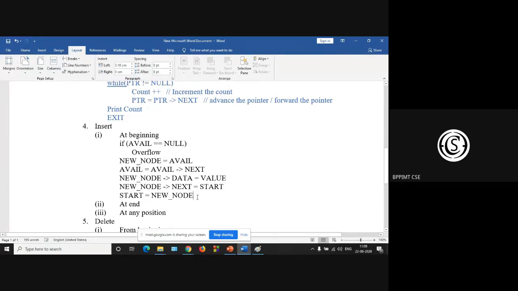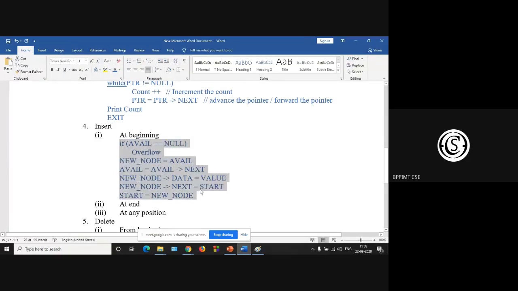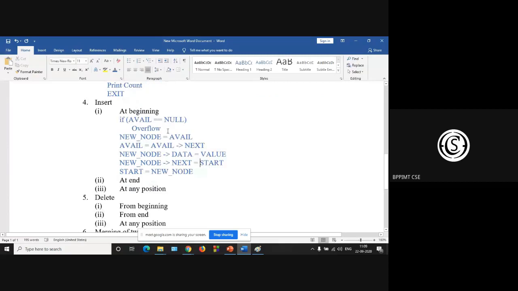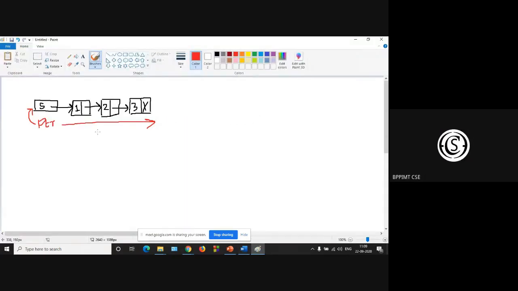Up to this, any confusion? So can you please explain this part again? Which part? Inserting in the beginning.